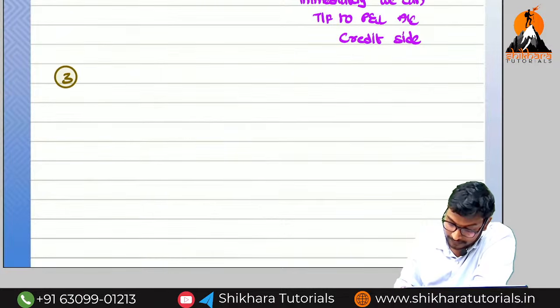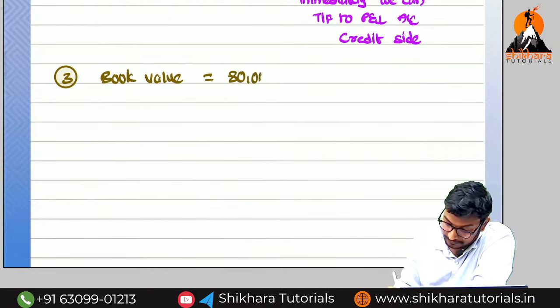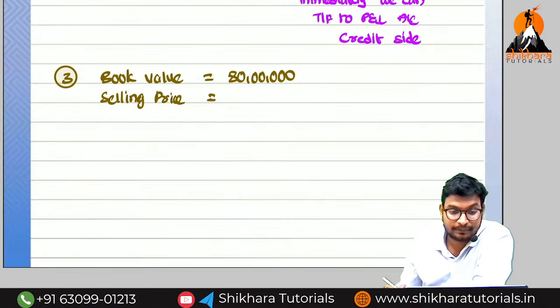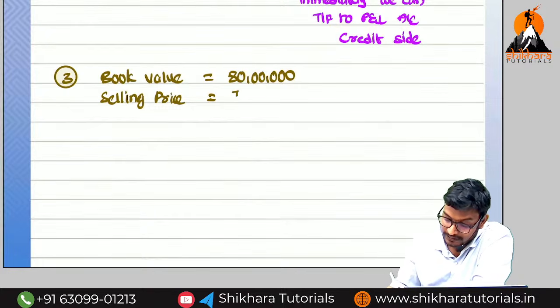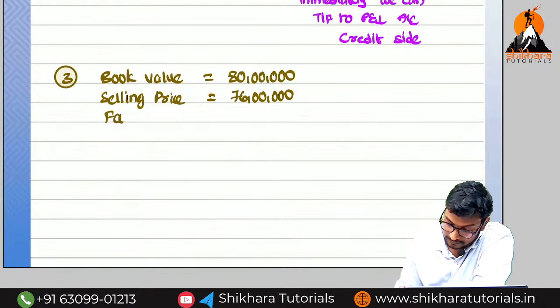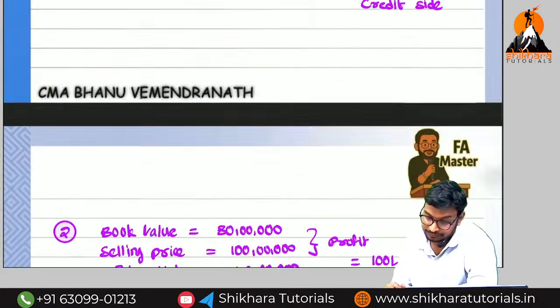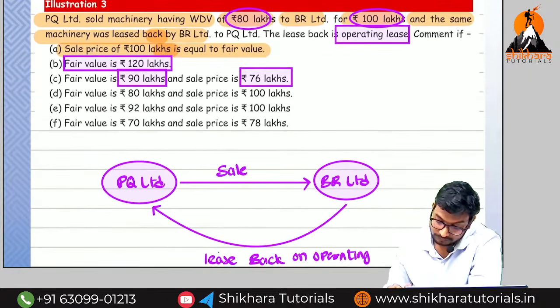What is the third point? Can you say the book value? 80 lakhs. Can you say the selling price? Selling price is equal to 76 lakhs. Fair value is equal to how much? 90 lakhs.